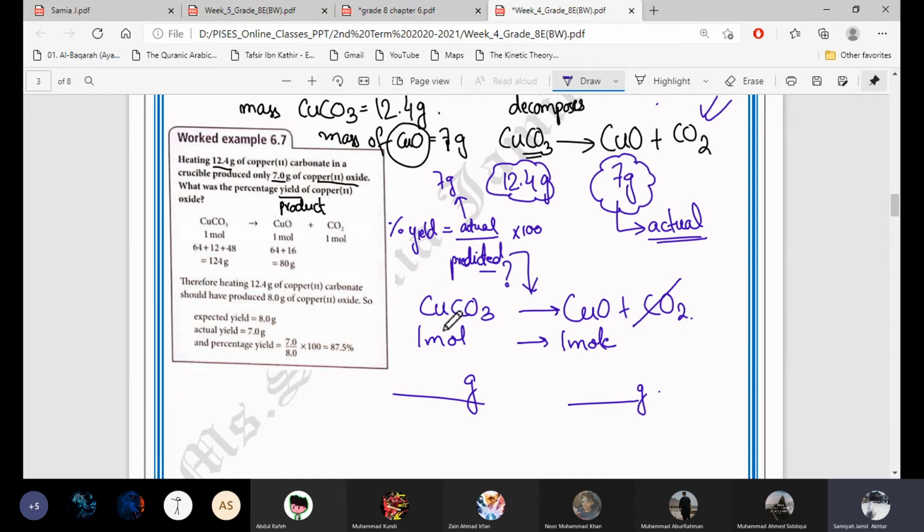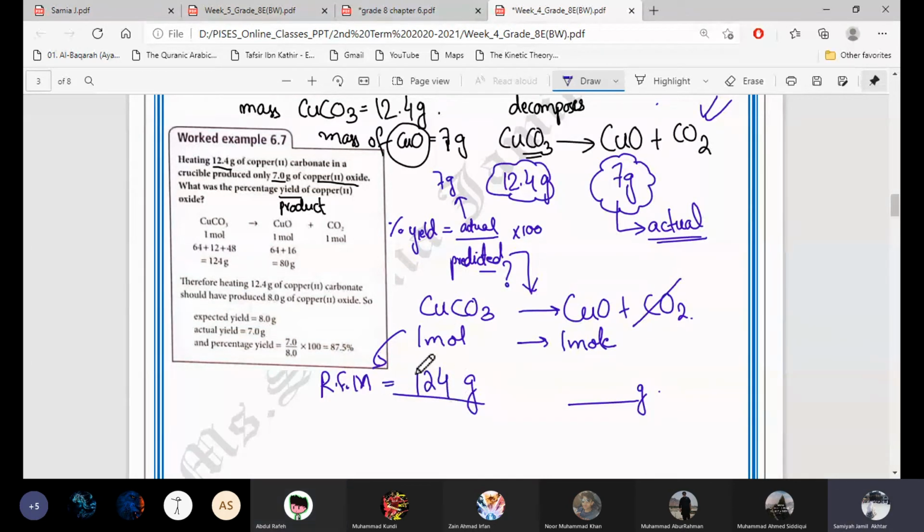From the equation we know that 1 mole of copper carbonate will form 1 mole of copper oxide. This 1 mole has an RFM of 124 grams. So the ratio is 1:1, and it is equal to the RFM, or the molar mass. What is the molar mass of copper carbonate? It is 124.